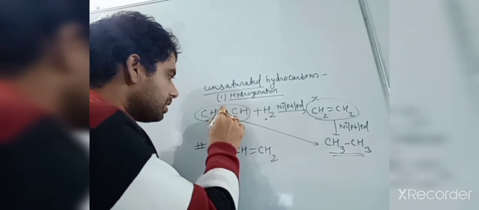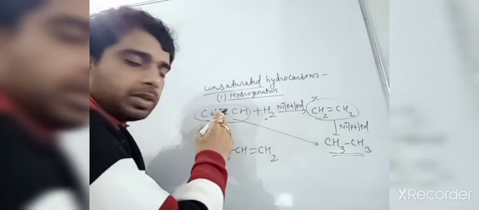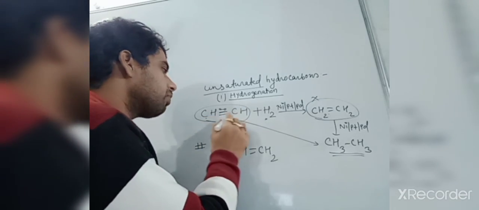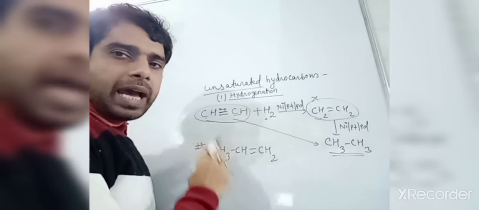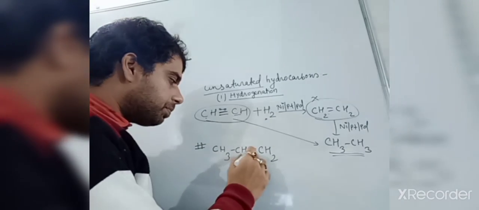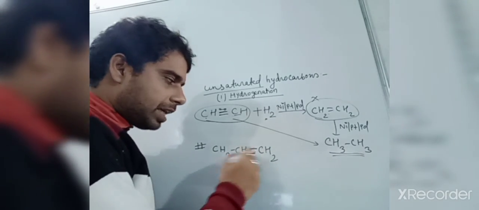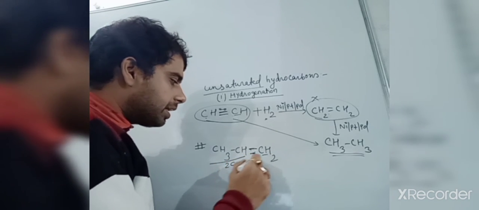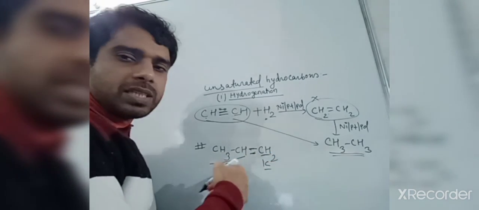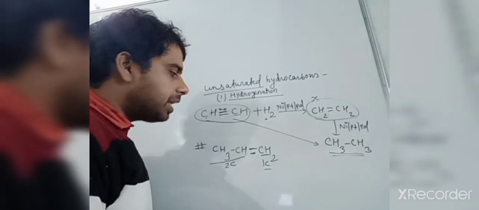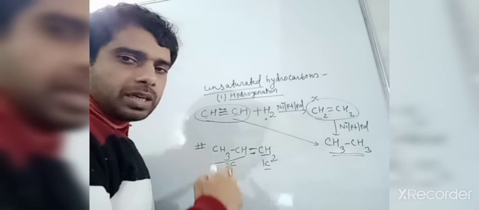You can see, if on either side of the double bond or triple bond an equal number of carbons would be there, then that can be called symmetrical. But if on either side of the double bond it is unequal, this side 2 carbons, this side only 1 carbon, this one is unsymmetrical. If you find this kind of arrangement, then that one is an unsymmetrical alkene.